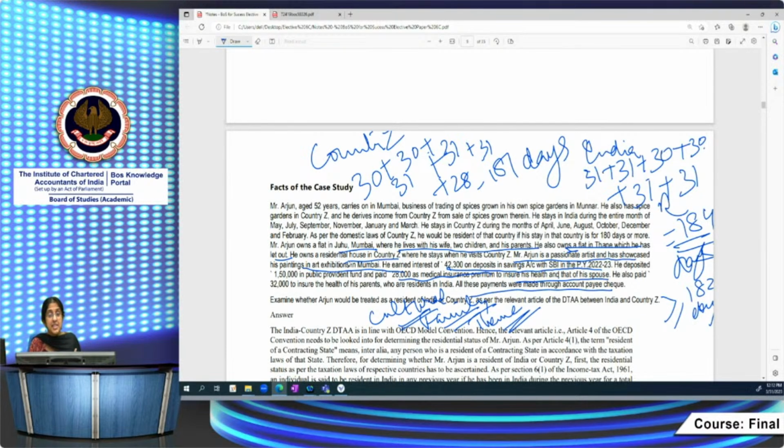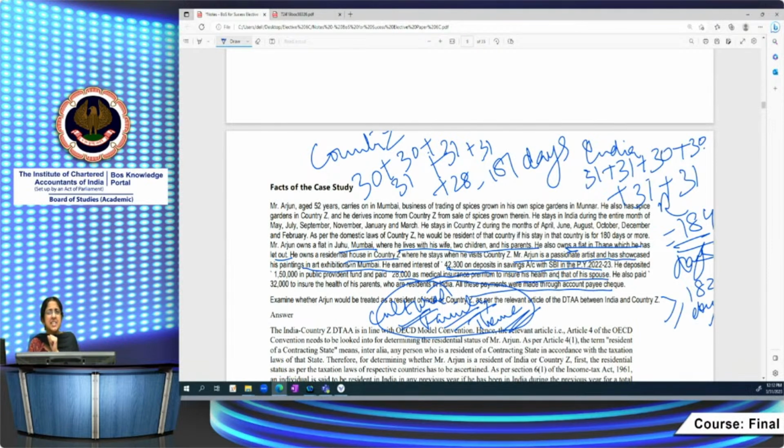Then go to the next rule, center of vital interest. There we see he has cultural interest in India because he has showcased his paintings in India. His family lives in India. So that is also a tie in India. Then he has a property in India which he has let out. From that also he is deriving interest. So his personal interests are closer with India.